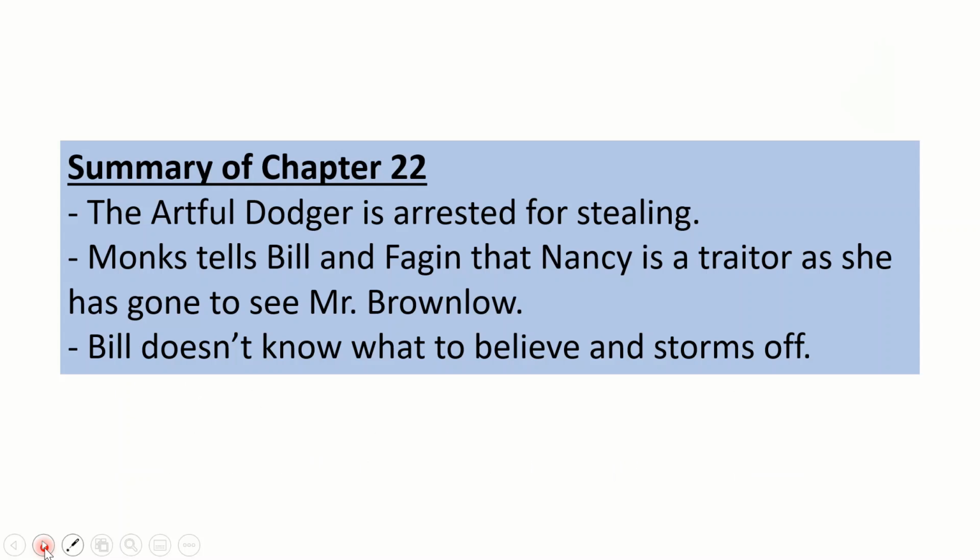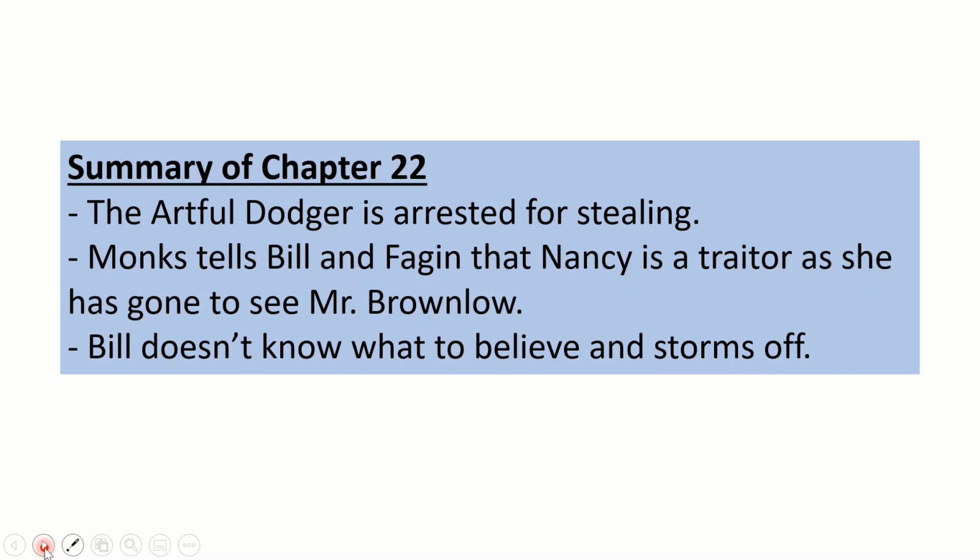Okay, you should now have all of those corrected. And in today's lesson, we're going to read chapter 23, but we're going to skip chapter 22 because it's only short and it's not too important. But it's really important that we do understand what's happened so we don't miss any of the jump from chapter 21 to chapter 23. So in chapter 22, all you need to know is that the Artful Dodger is arrested